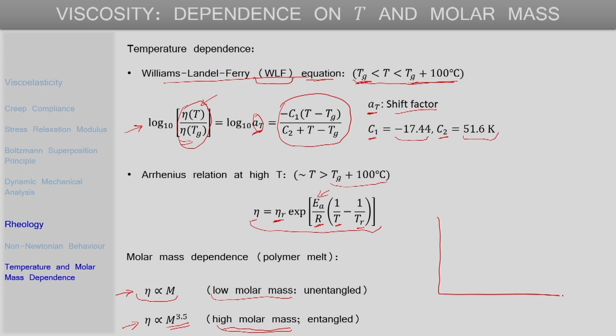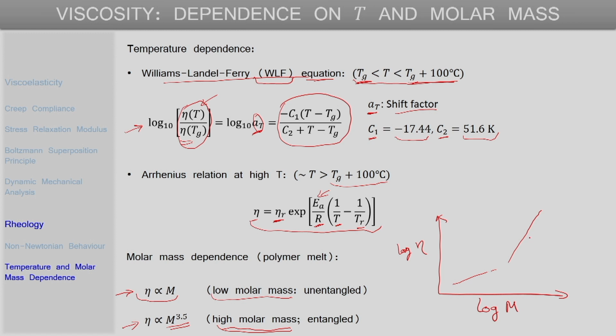If we plot log of eta versus log of molar mass, then for small molar mass values a low slope is observed, but at higher molar mass values the slope of this curve will be much higher.